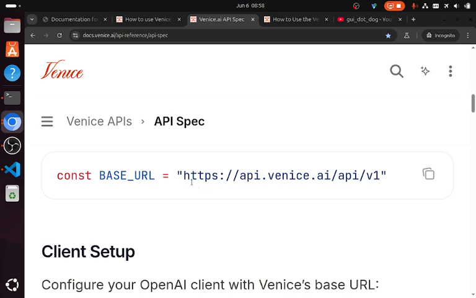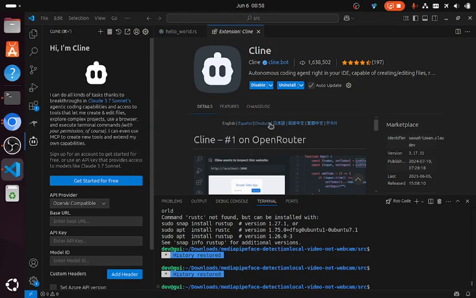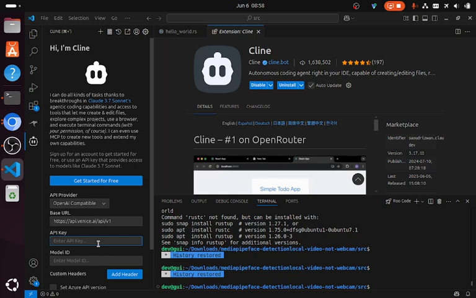The thing about Venice, I don't know why they hide things. They really hide the fact that to be able to use a model... anyway, you'll see what I'm talking about. So we need the base URL. I'm going to go back to Visual Studio and place it where it says base URL. We need an API key. That's where the money comes in.